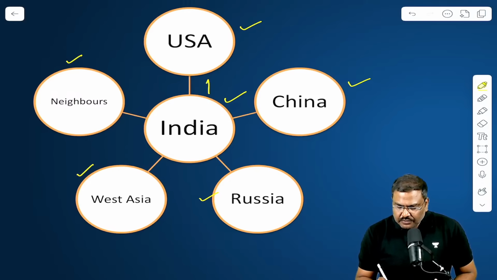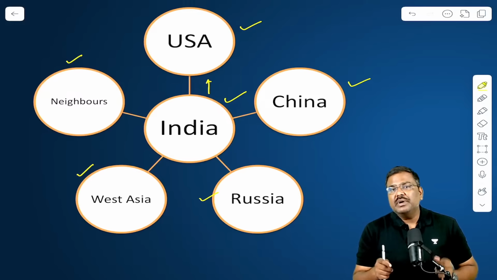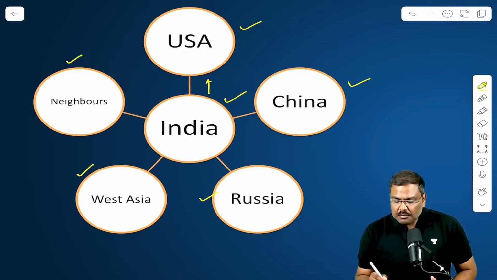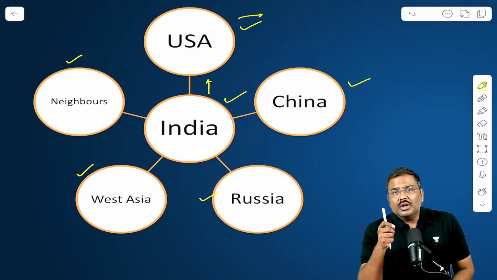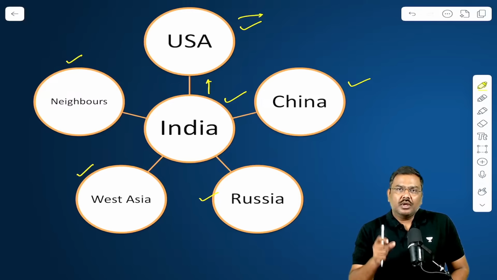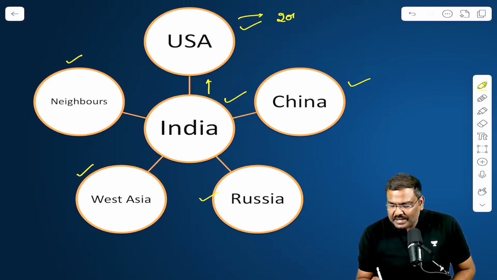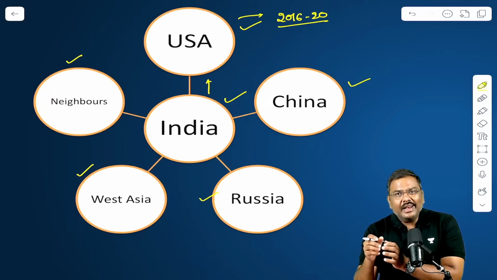In the context of USA, with the new administration, with Mr. Donald Trump becoming the president for the second term, we expected better movement in terms of normalization of the relations with USA. Because if you remember, when Mr. Donald Trump was the president back in 2016 to 2020, during his first term, he had raised certain concerns regarding India's policies.